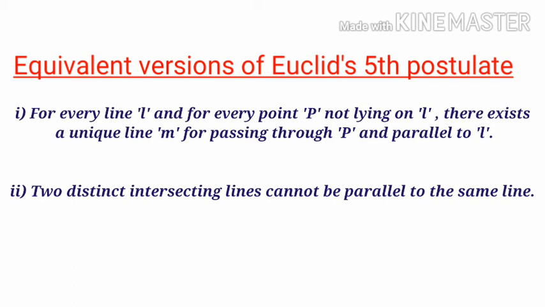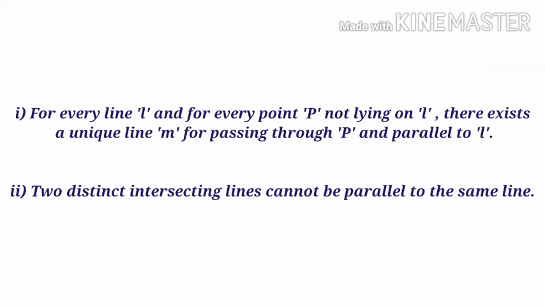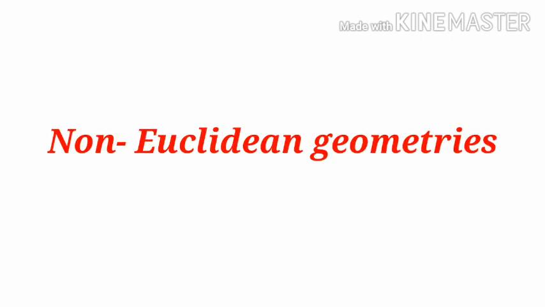Euclid did not require his fifth postulate to prove his first 28 theorems. Many mathematicians, including him, were convinced that the fifth postulate is actually a theorem that can be proved using just the first 4 postulates and other axioms. However, all attempts to prove the fifth postulate as a theorem have failed, but these efforts have led to a great achievement: the creation of several other geometries. These geometries are quite different from Euclidean geometry. They are called non-Euclidean geometries.